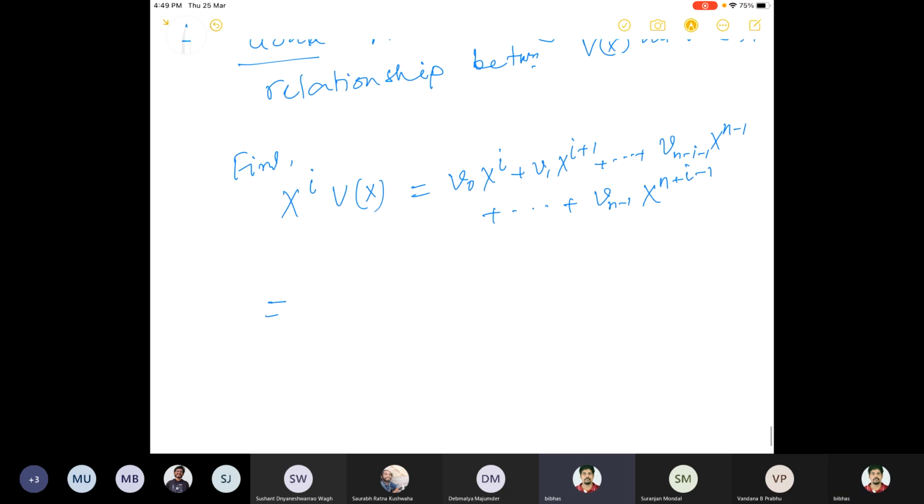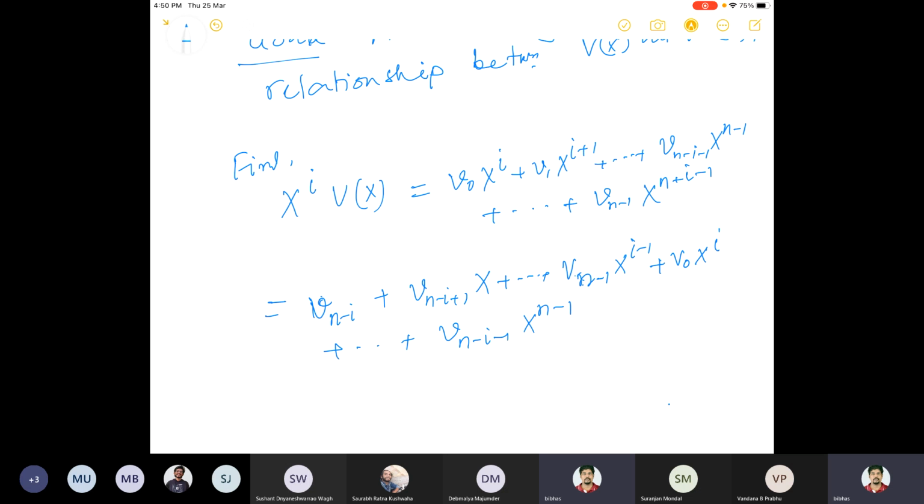Actually what I'm doing is finding a relationship. So I am first writing down Vi(x), the polynomial corresponding to V after i shifts. This will be Vn minus i plus Vn minus i plus 1 x plus dot dot dot plus Vn minus 1 x to the power i minus 1 plus V0 x to the power i plus dot dot dot plus Vn minus i minus 1 x to the power n minus 1.